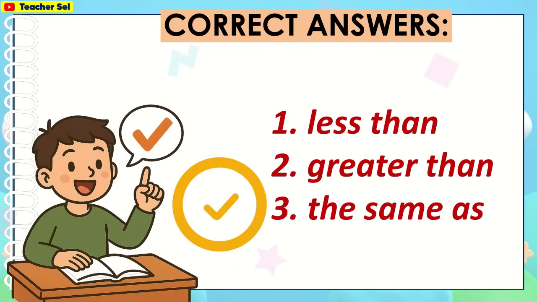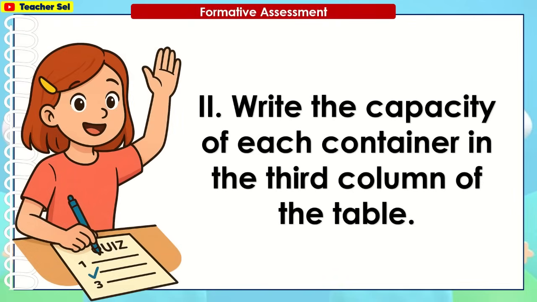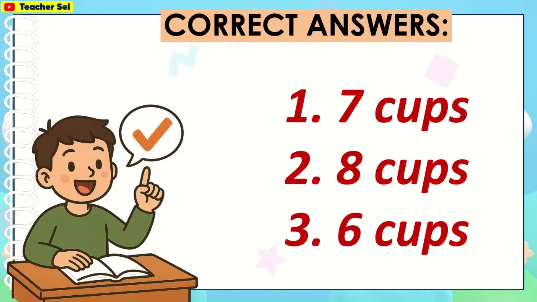Here are the correct answers. Less than, greater than, the same as. Write the capacity of each container in the third column of the table. Here are the correct answers. 7 cups, 8 cups, and 6 cups.